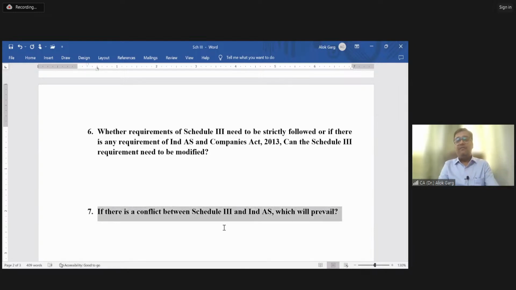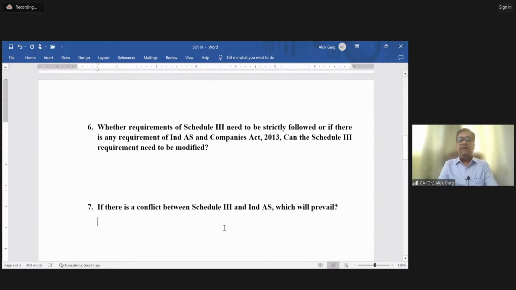If there is a conflict between Schedule 3 and Ind AS, which will prevail? Tell me the answer to question number 7. Although Tanisha has given the right answer to question number 6 as well. In case of a conflict between Schedule 3 and Ind AS, Ind AS will prevail, right?